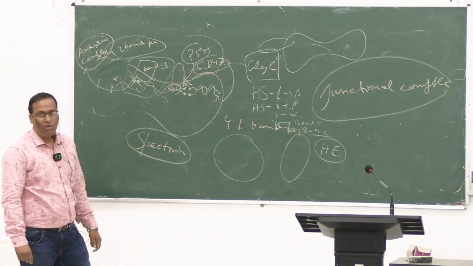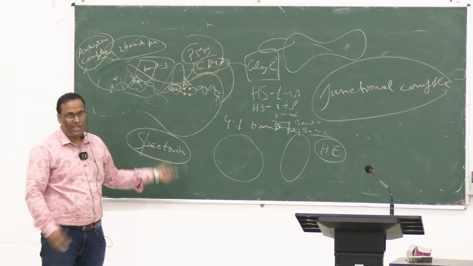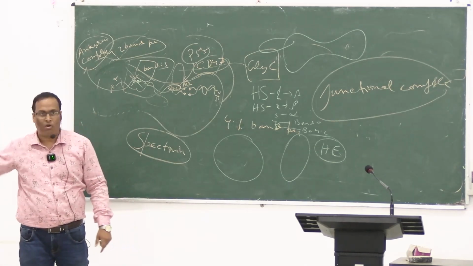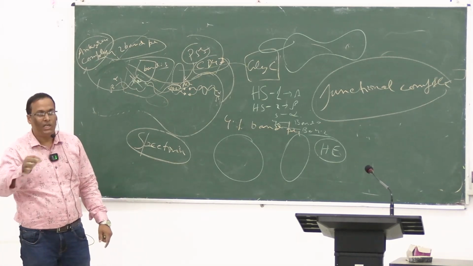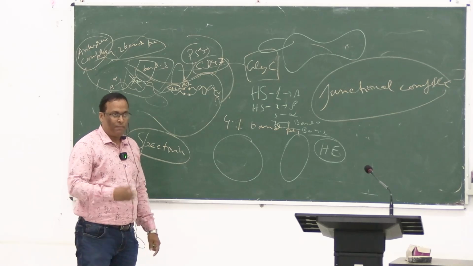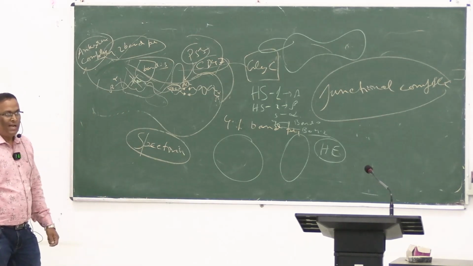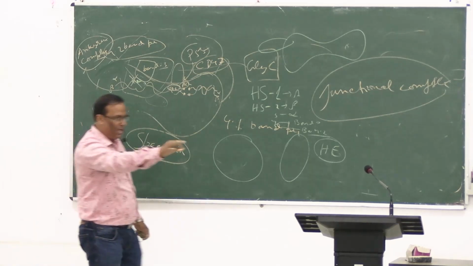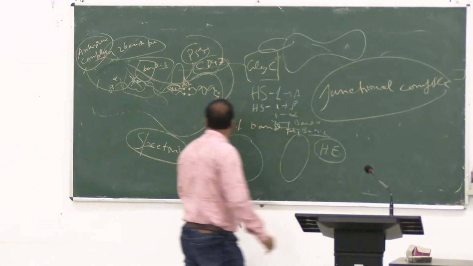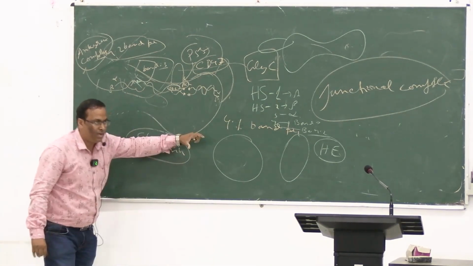If any of your students write that and mention the ankyrin complex, junctional complex, if I see two or three things, I will give full marks. That means you have listened in my class, so you know that. Right? It is probably not properly written in your so-called book X, it's not there. So anyway, these things are very much important.